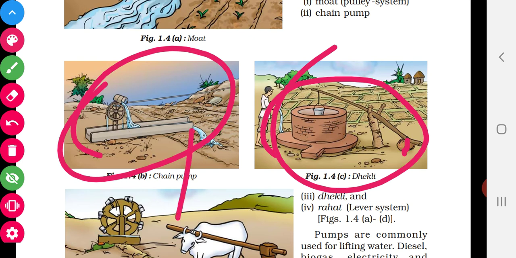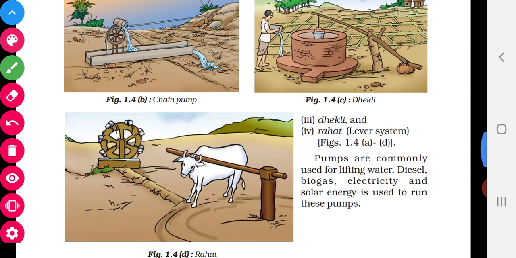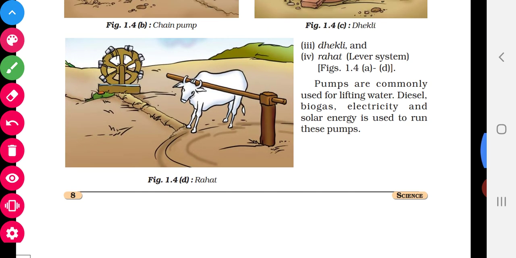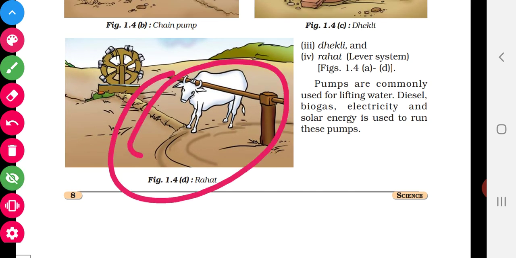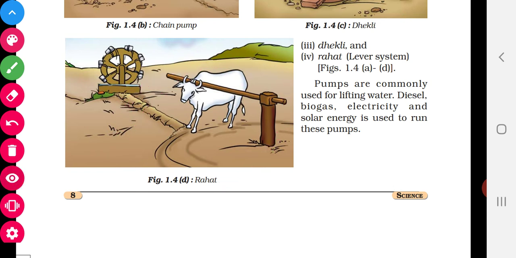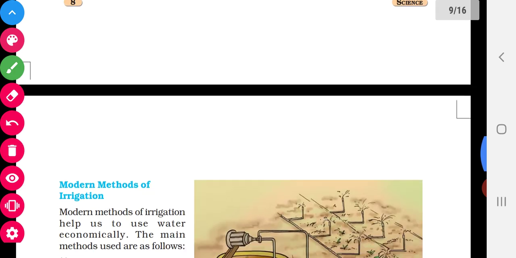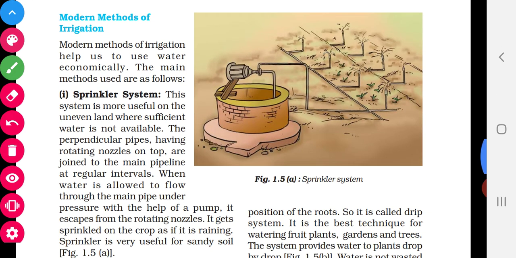The last one is rahat. We can use the ox and we can take the water from the well or nearby river, whatever it may be. These methods are less efficient because the water loss will be more and the evaporation loss will also be more. So to avoid this evaporation loss and less efficiency, we are going for the next method, the modern method.